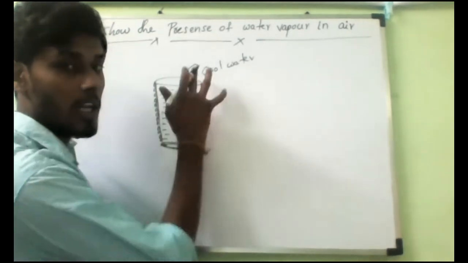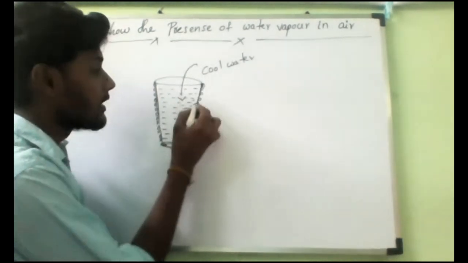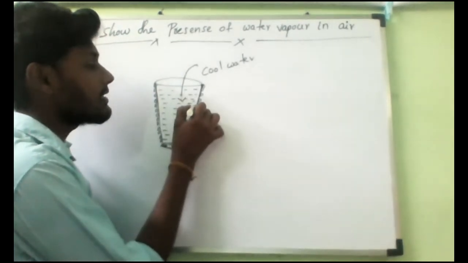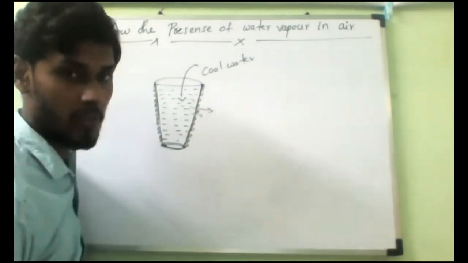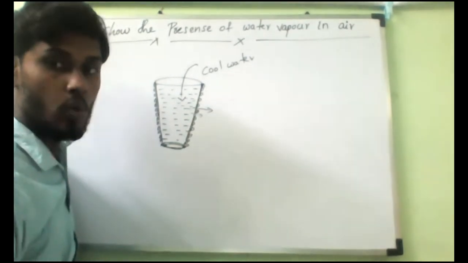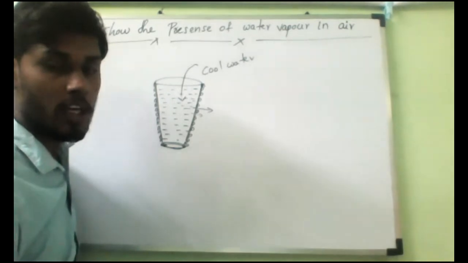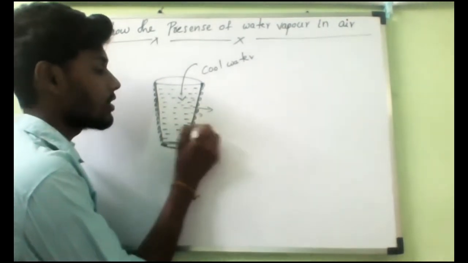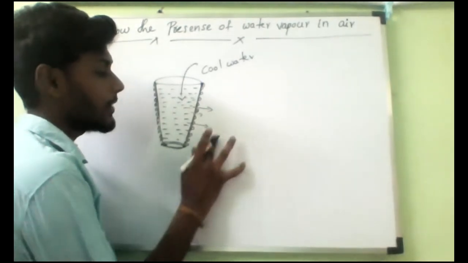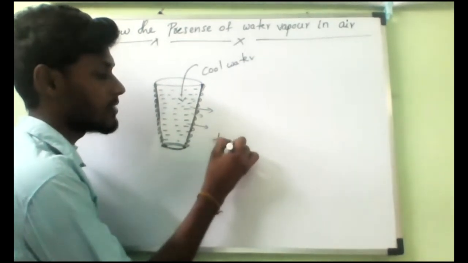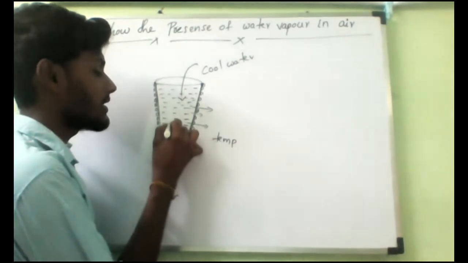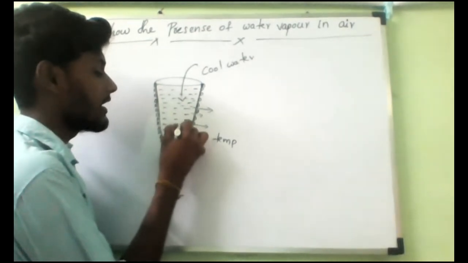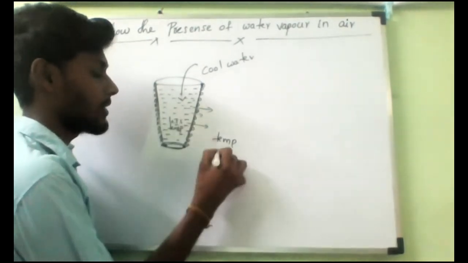Through this plastic or metal surface, whatever it is, the coolness will go outside to the atmosphere. Do you understand, Ram? Yes, sir. All of you should understand, so that the heat will exchange. Here the temperature is more outside, and inside the bottle the temperature is very, very less. Is it or not? Less temperature.